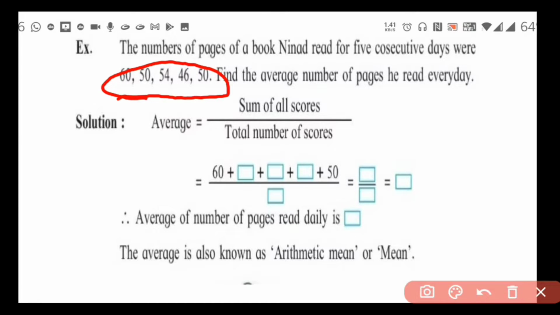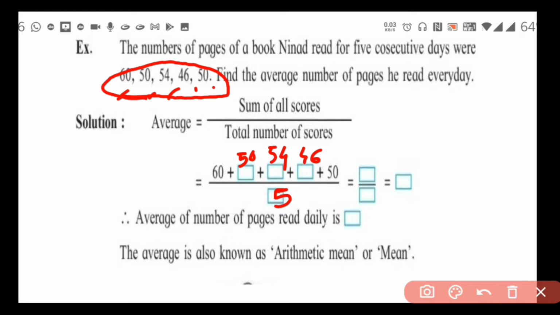That means we have to do the total addition of all the scores, and then divide upon the total number of scores. Total number of scores means how many scores are there? 1, 2, 3, 4, 5. So total number of scores is 5. In this way we have to add all the scores and then divide by the total number of scores. So let us add 60 plus 50, then 54, then 46 and the last number is 50, and we divide by 5.